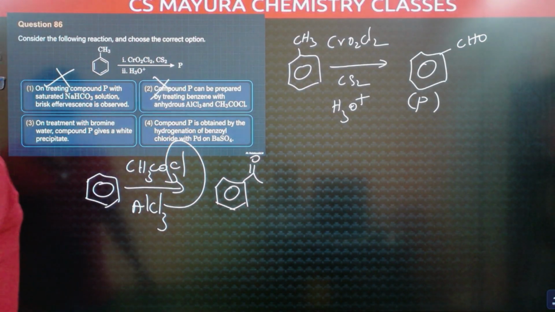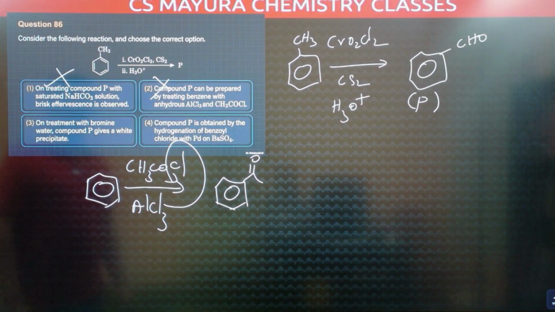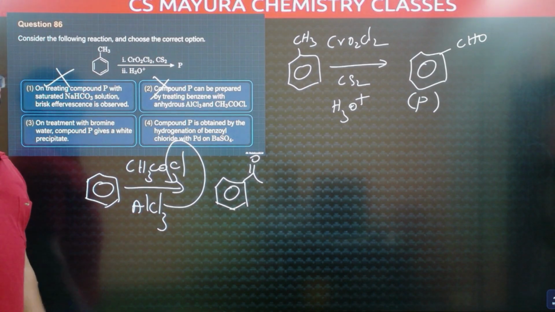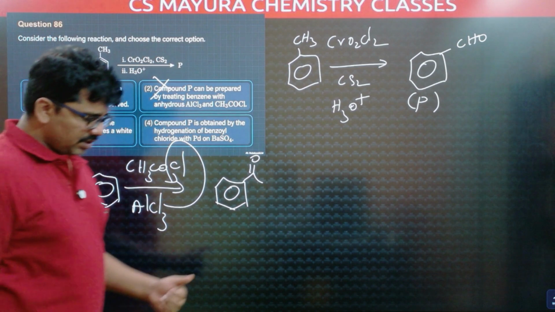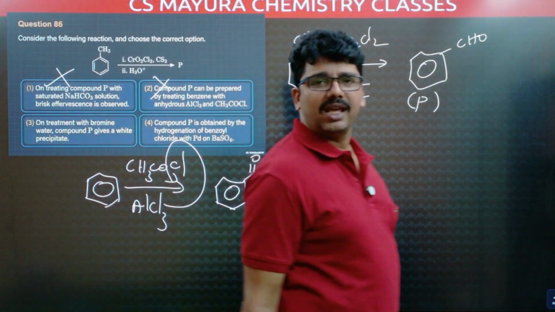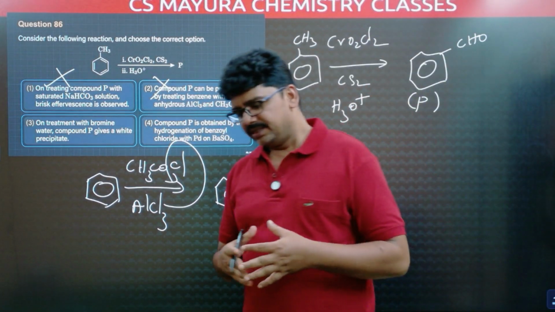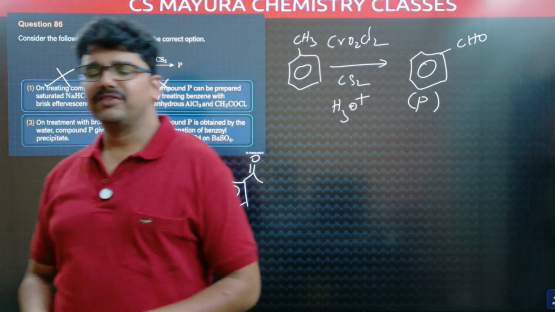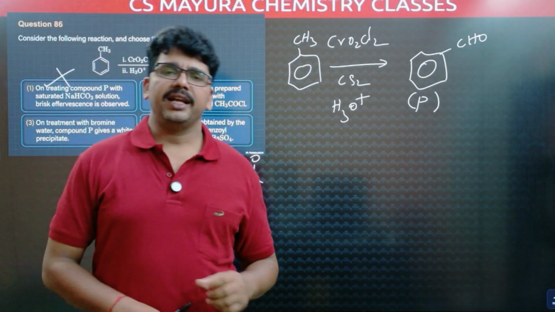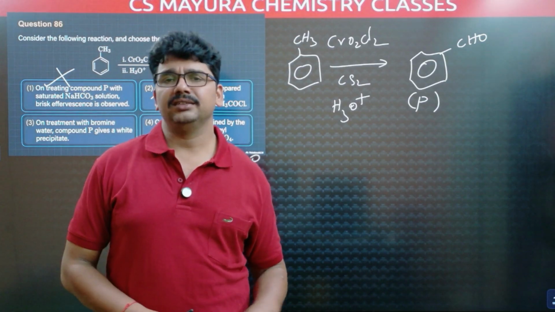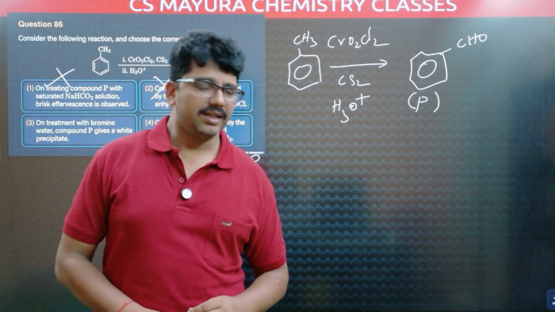On treatment with bromine water, compound P gives a white precipitate. Benzaldehyde does not react with bromine water. Here CHO is an electron withdrawing group. It decreases the electron density. When electron density of the benzene ring decreases, it does not allow Friedel-Crafts reactions. The rate of electrophilic substitution decreases with electron withdrawing effects.